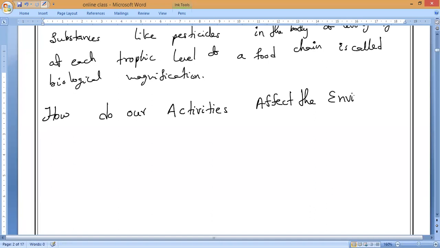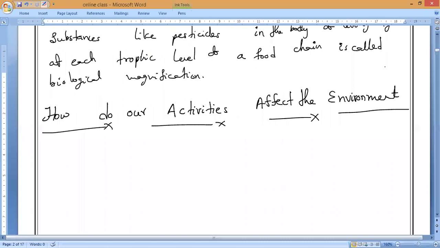Everyone does so many things every day which cause a direct or indirect effect on the environment. That is a common thing we know. Now notice that we are an important part of our environment. We means human beings, because our activities change the environment around us.